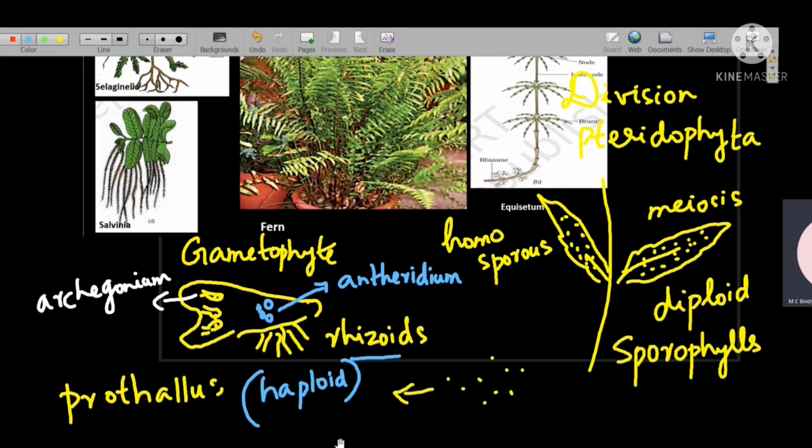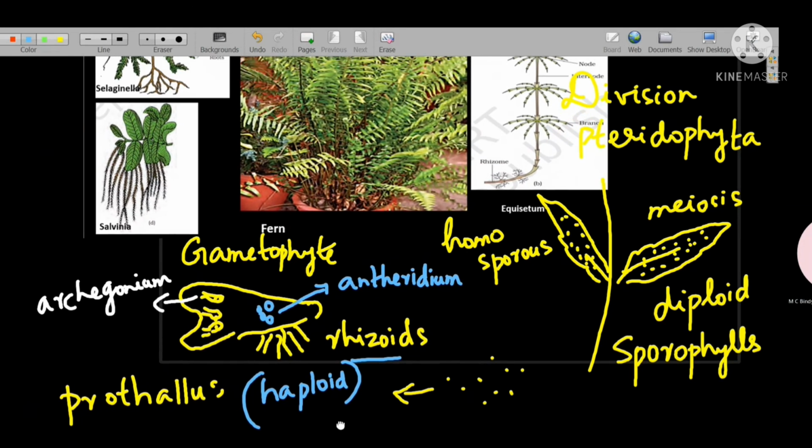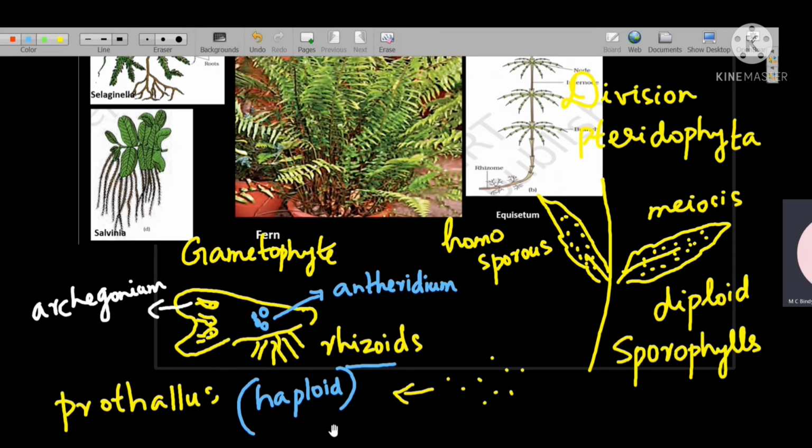Now coming to the step of fertilization. During fertilization, the antherozoids from the antheridium will pass on to the archegonium, and that requires the help of water. That's why it is always important to get water for fertilization.